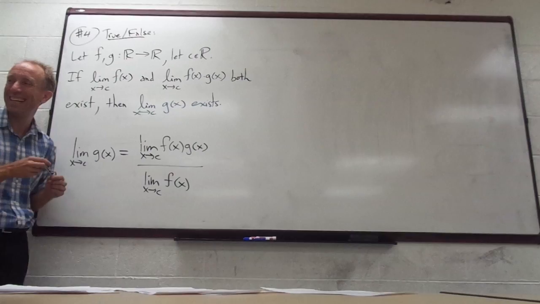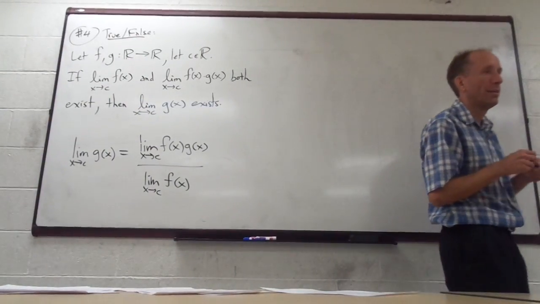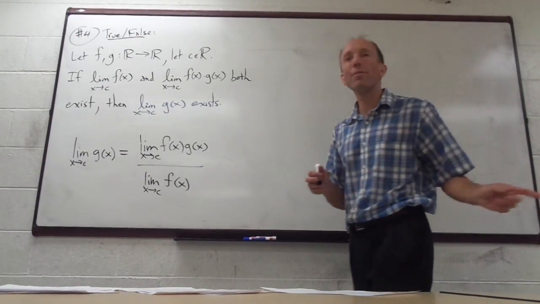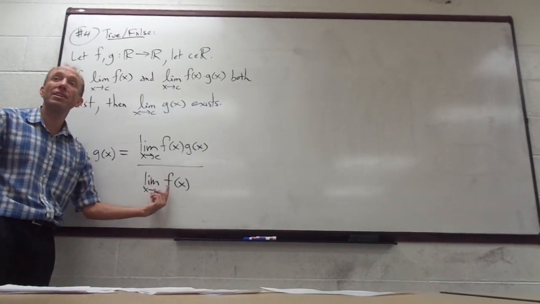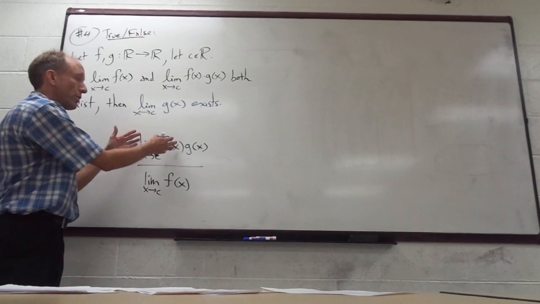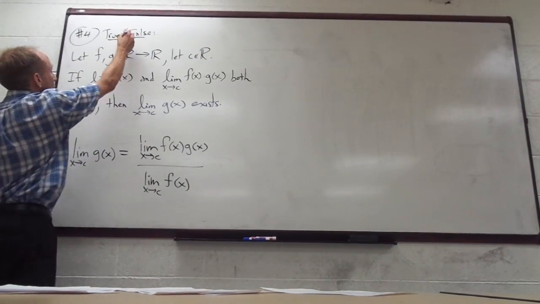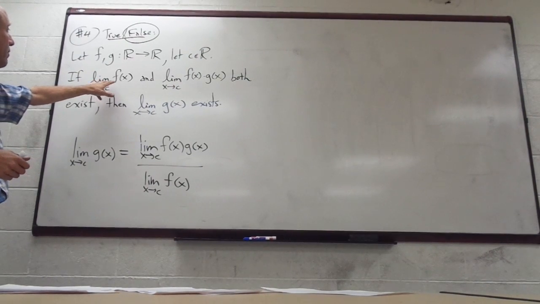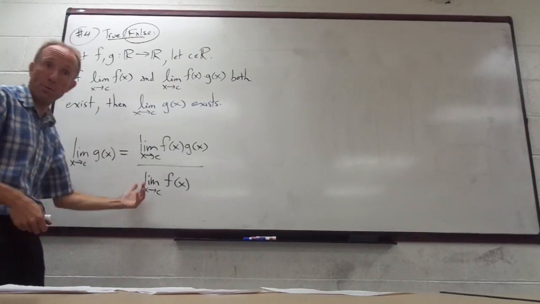Isn't it this, provided that c is not equal to 0? No, the limit. You're on the right track. If this denominator is 0, then I don't care that this exists and this exists. You can't divide and get an answer, right? So this was the right intuition. If this had said, if the limit of f of x exists and is not 0, then this would have been correct.